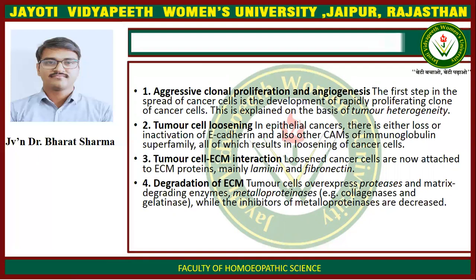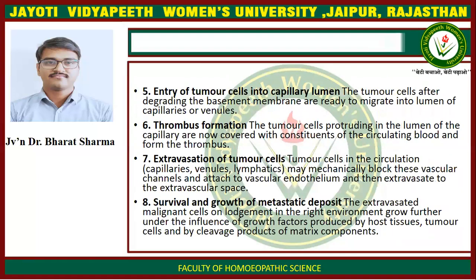Tumor cell ECM interaction. Loosened cancer cells are now attached to ECM protein, mainly laminin and fibronectin. Degradation of ECM: tumor cells overexpress protease and matrix degrading enzymes, metalloproteinase, for example collagenase and gelatinase, while the inhibitors of metalloproteinase are decreased.